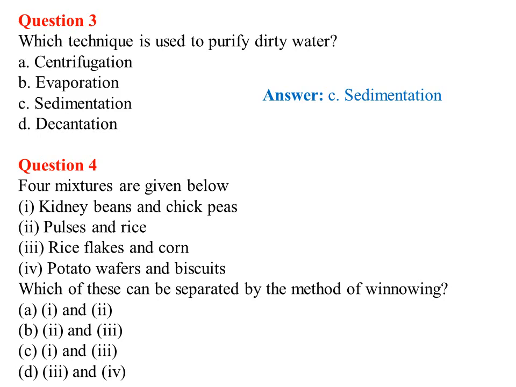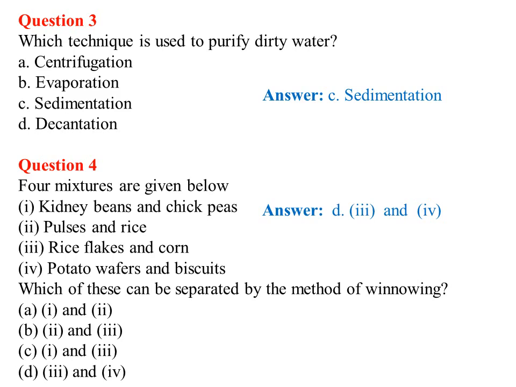Here the first option is 1 and 2, means kidney beans and chickpeas and pulses and rice. Then second option, pulses and rice and rice flakes and corn. Third option, 1 and 3, means kidney beans and chickpeas and rice flakes and corn. Fourth option, potato wafers and biscuits and rice flakes and corn. So the answer will be D, that is 3 and 4.